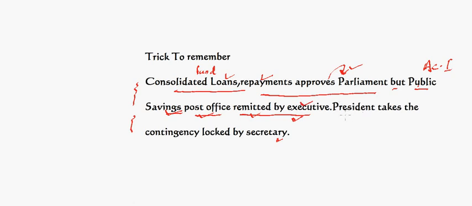Then President takes the contingency, which means the contingency fund comes under the control of President, logged by Secretary, which means held by Finance Secretary. So simply remember this: consolidated loans repayments approves Parliament, but public savings post office remitted by Executive. President takes the contingency, logged by Secretary. If you can remember this short story, you will be able to remember all the three funds and their constituent parts very easily. I hope you like this trick.